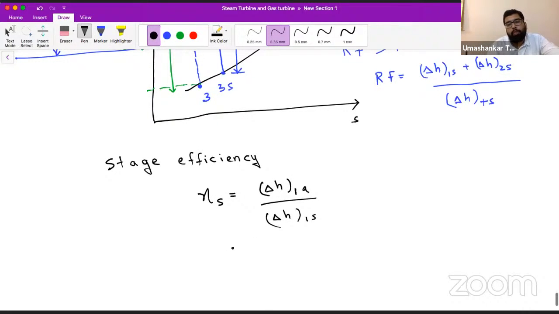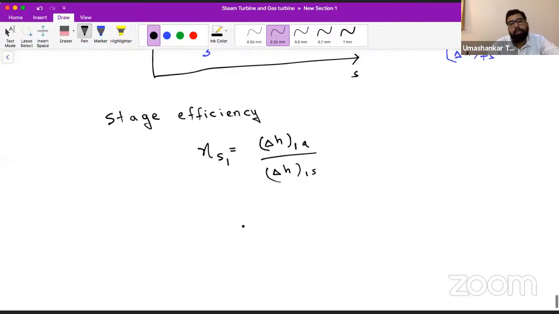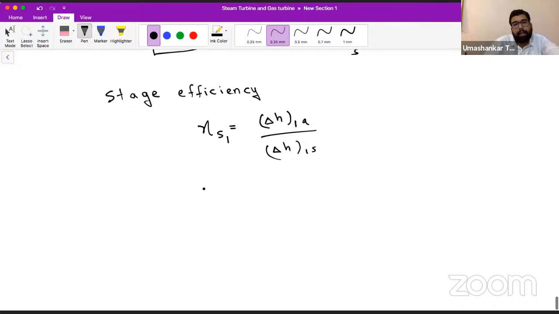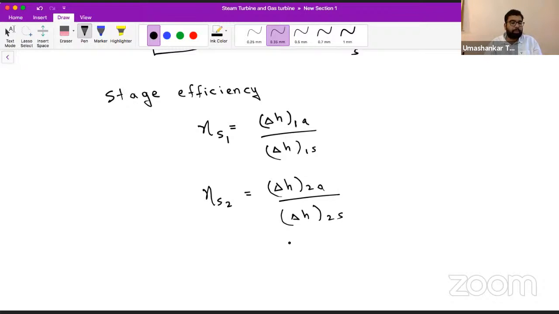If two stages are there, this is the stage efficiency of the first stage, and the stage efficiency of the second stage will be delta h2a upon delta h2s. So this is your stage efficiency of the second stage.